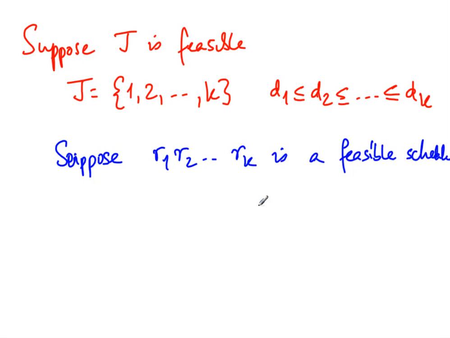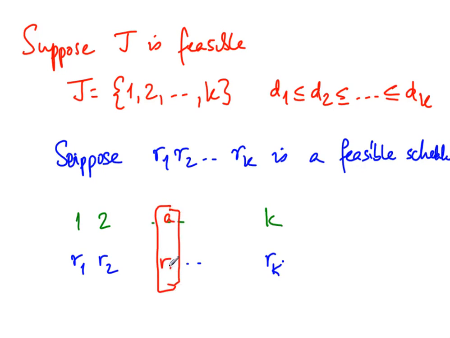So what we will show is that this schedule can be modified to the schedule that we had above. So now let's look at our schedule. Our schedule is 1, 2 up to K, and the schedule that we are given, which is feasible but not the same, is R1, R2 up to Rk. So it is some permutation of 1 to K. So there is some earliest position, let us call it A, where these two disagree. So A and RA are not the same. Now A is in this order 1, 2, so the previous one is A minus 1, the next one is A plus 1 and so on. So up to A minus 1, these two sequences are the same.